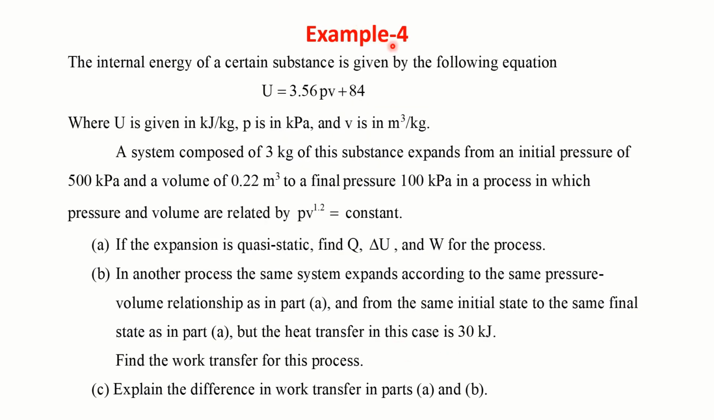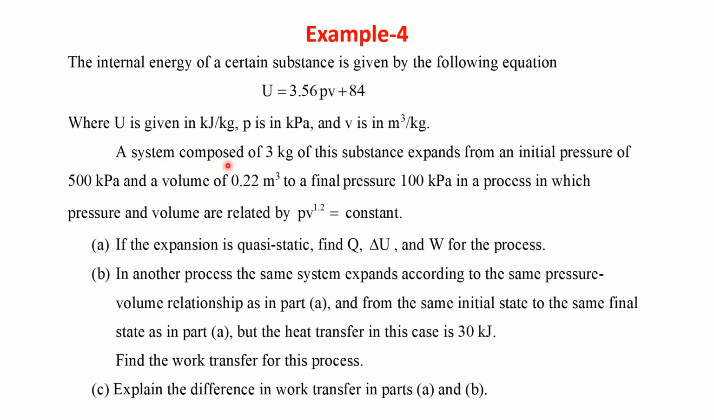Now, let us consider another example. The internal energy of a certain substance is given by the following equation. U is equal to 3.56 PV plus 84, where U is given in kilojoule per kg, P is in kilopascal, V is in meter cube per kg. I think actually this symbol should have been small u. I'm sorry, such mistakes happen if you are a little careless.